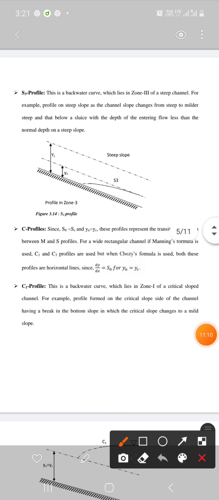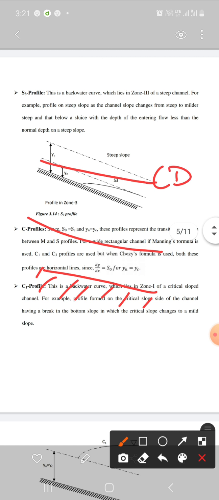So now we will draw the S3 profile. To draw the S3 profile, we need to mark the NDL and CDL line. So at NDL water was meeting tangentially, and at the bed the water is meeting at 90 degree. Now we will join this, so this will be the S3 profile.